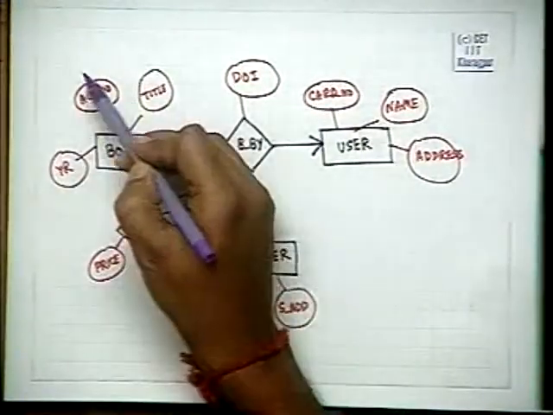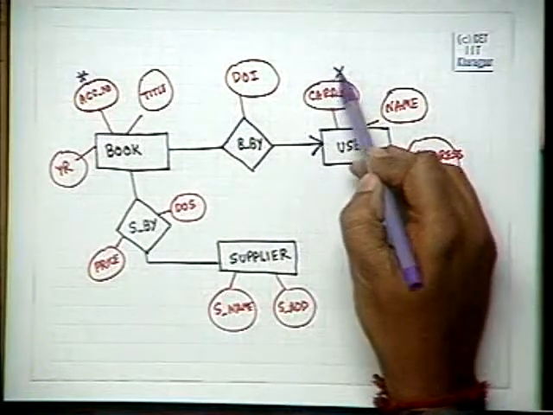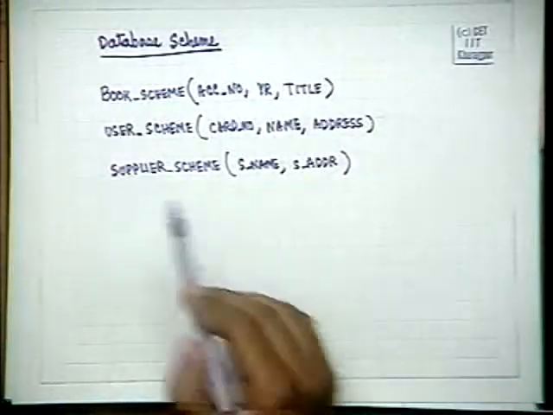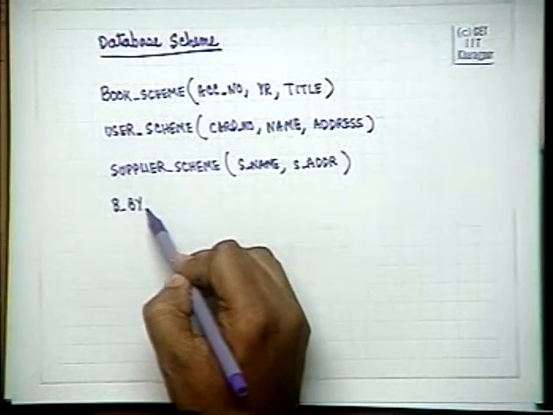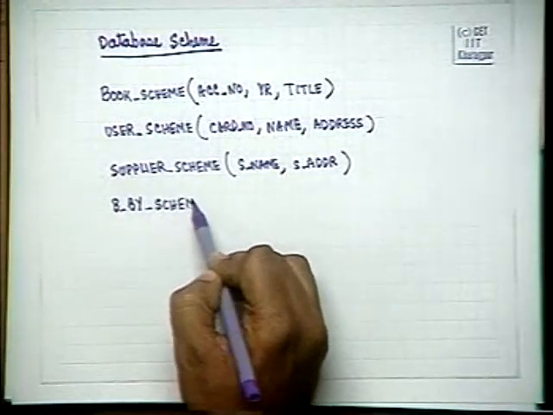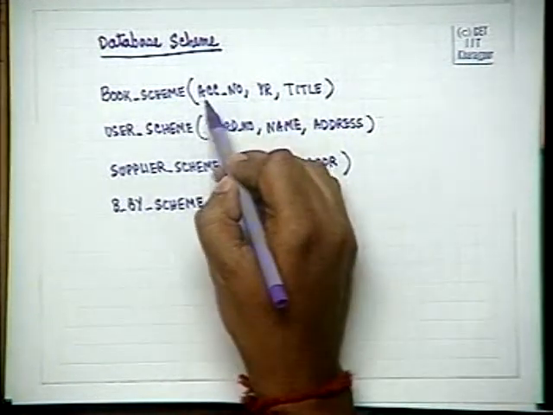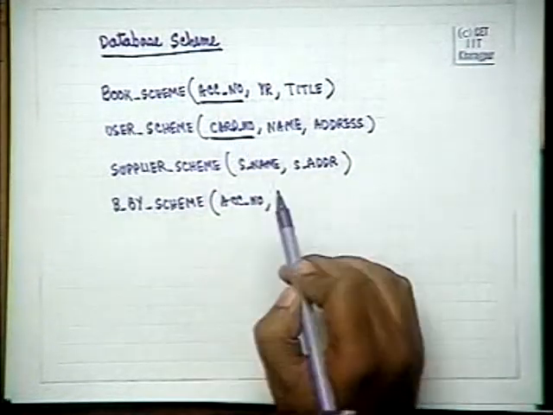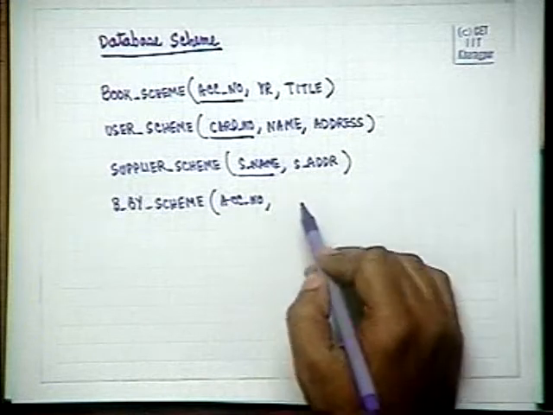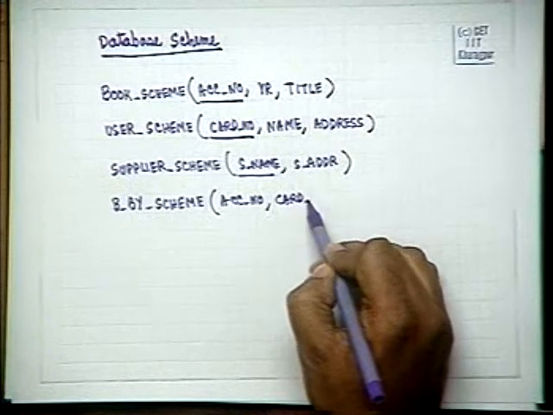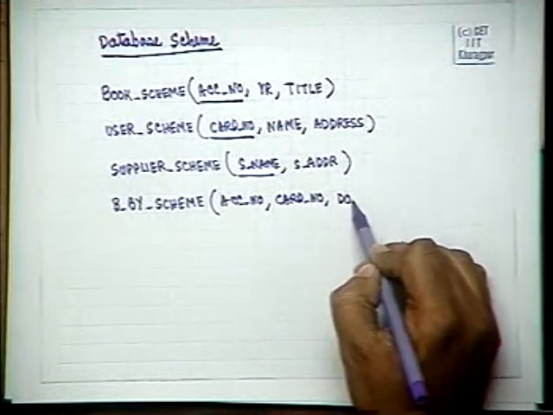So for the 3 entities, we will have 3 schemes, and if this is the primary key here and this is the primary key here, then for the borrowed by relationship, we will have one scheme called the borrowed by scheme, which will have 3 attributes: the accession number, because this is the primary key here, the card number, this is the primary key here, and the date of issue.